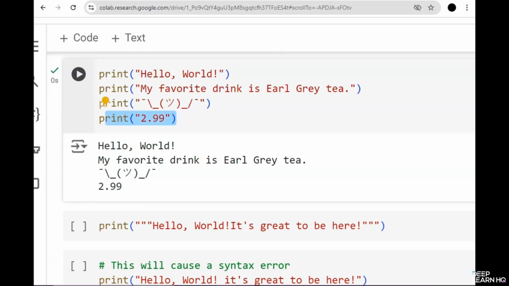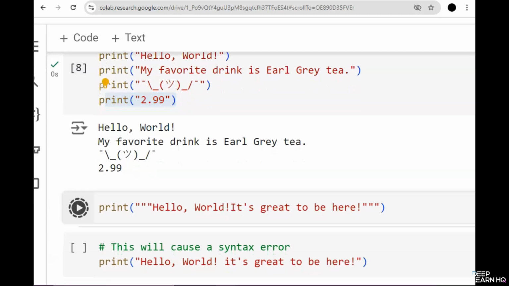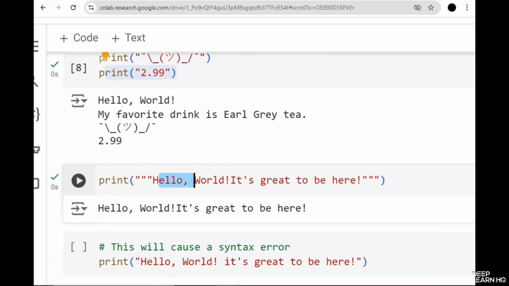Sometimes you need to work with text that spans multiple lines. Python makes this easy with triple quotes. For this, let's run this example. So it says print triple quotes hello world, it's great to be here, and then triple quotes bracket close. Here we see how Python preserves the indentation and line breaks, treating them as part of the string.